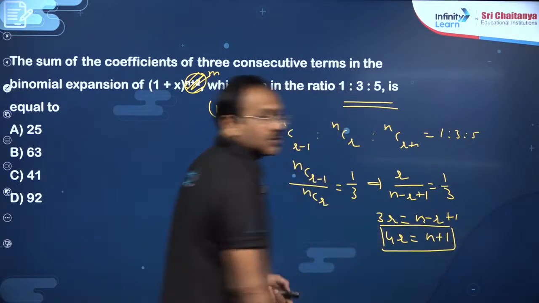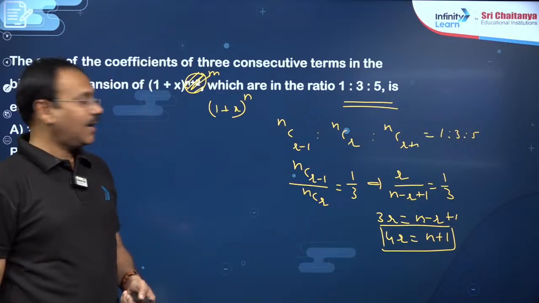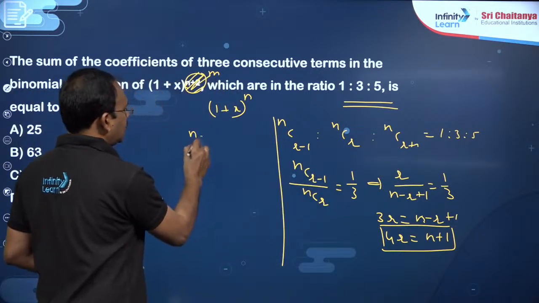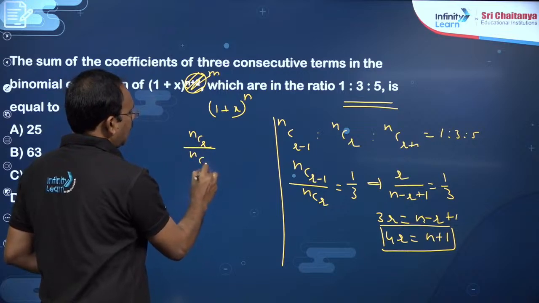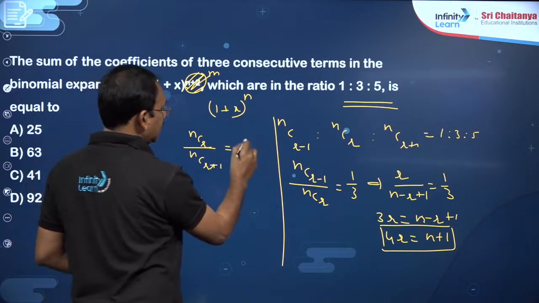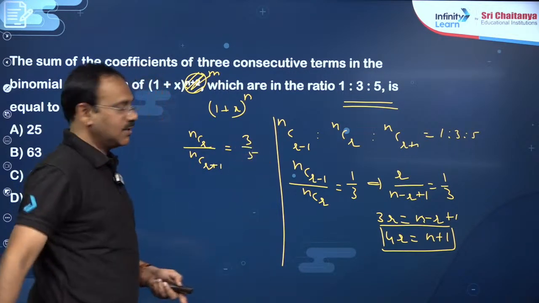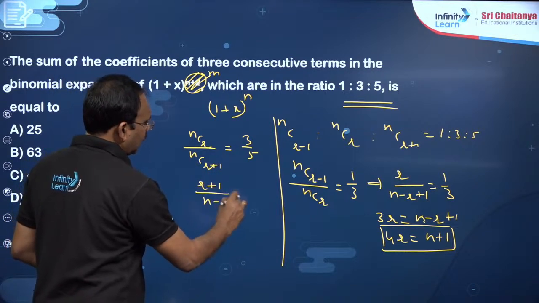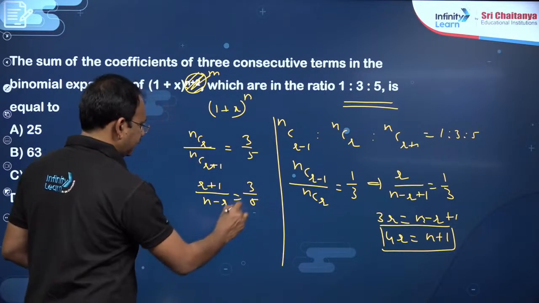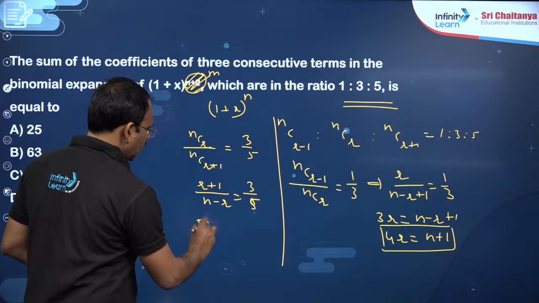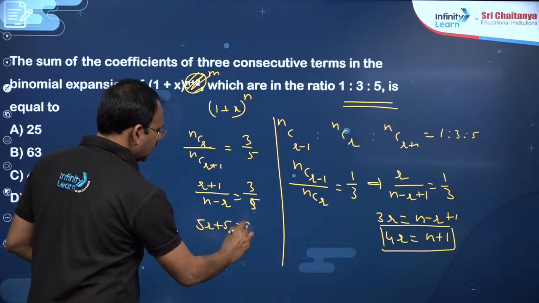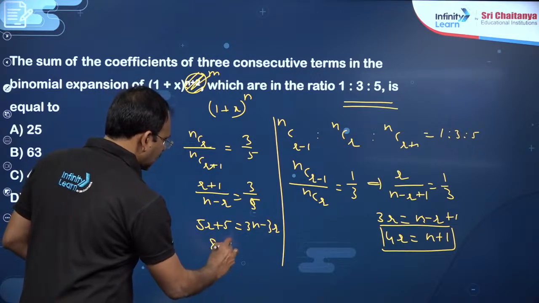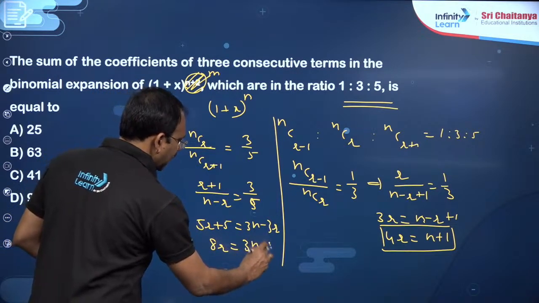That is one equation. The second equation is that nCr by nC(r+1) will become 3/5, dear students. So here the result is (r plus 1) by (n minus r) will be 3/5. So you will get 5r plus 5 is equal to 3n minus 3r, so that 8r is equal to 3n minus 5.